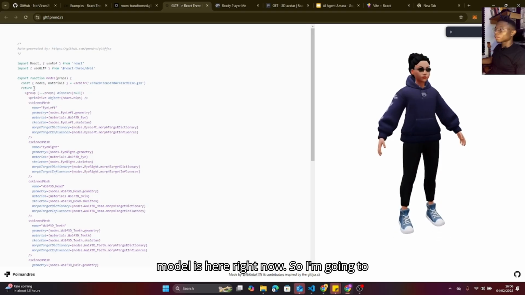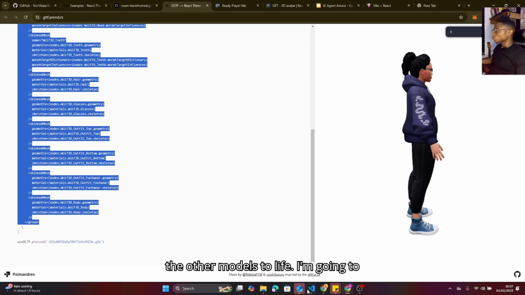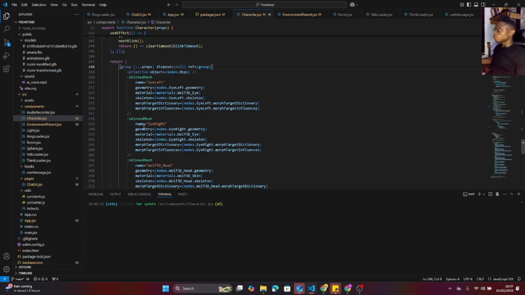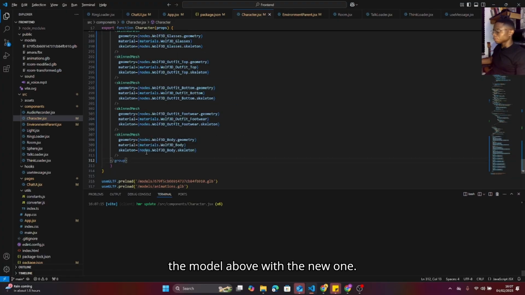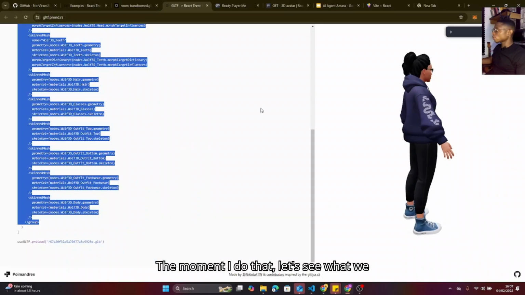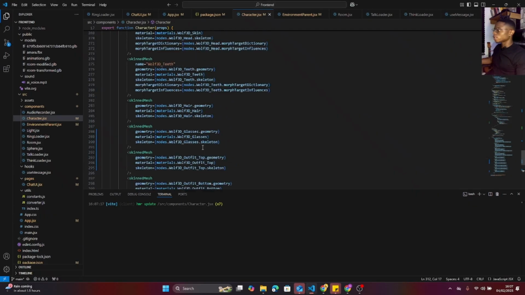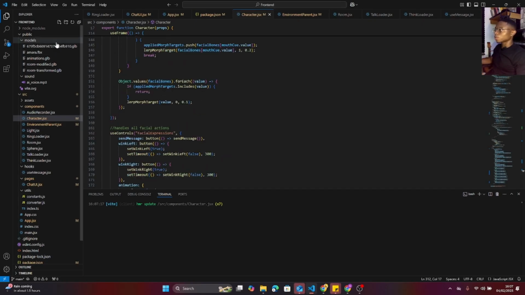Just to show you how I brought the other model to life, I'm going to replace the JSX component representation of the model above with the new one. The moment I do that, let's see what we get. An error, okay? And what's the error? Hidden geometry as character. Cannot use the underlying geometry as character. The reason is we need to import the model that we just downloaded.